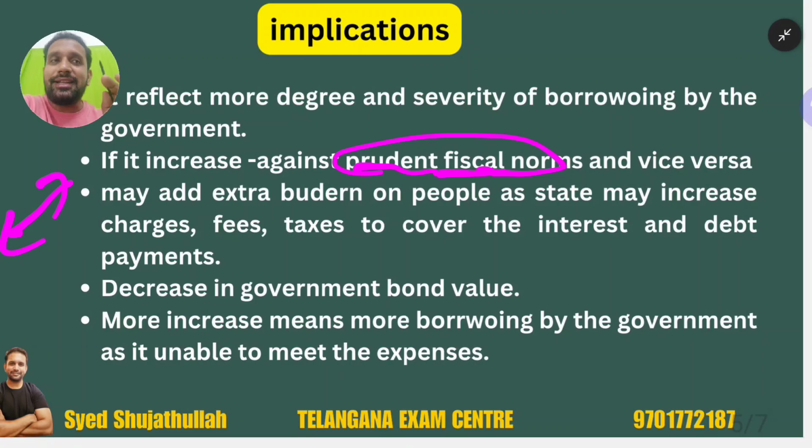Now, let us see this also. The sharp increase in debt compared to income growth indicates heavy reliance on borrowing to cover expenses, which could jeopardize fiscal stability. That is what I was also talking about. Suppose you are getting 100 rupees from your father, but your expenses are 200 rupees. So you are having a deficit of 100 rupees. Suppose next month you again get 100 rupees from your father, and you have 300 rupees of expenses. Before, you had a deficit of 100 rupees, now you have a deficit of 200 rupees. So 300 rupees you are having deficit or not?